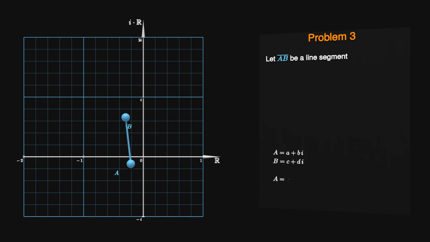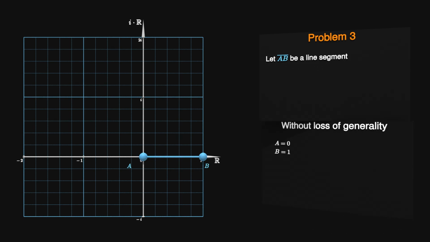For example, A equals 0 and B equals 1. The idea of focusing on a special case that is geometrically similar to the general case can be referred to with the expression without loss of generality. For example, mathematicians would distill everything we talked about in this section down to the following sentence. A equals 0 and B equals 1 is assumed without loss of generality.